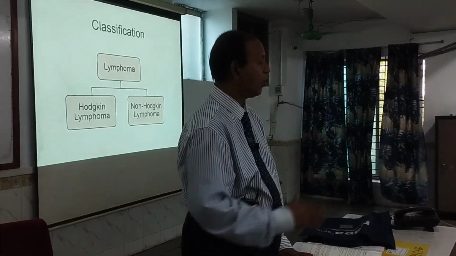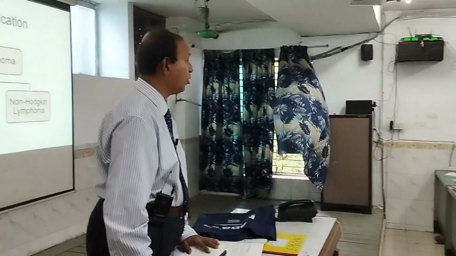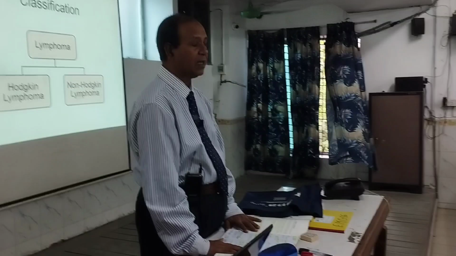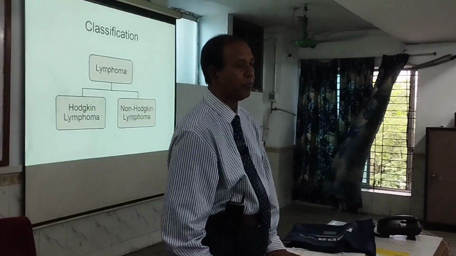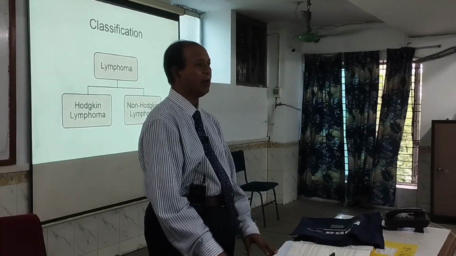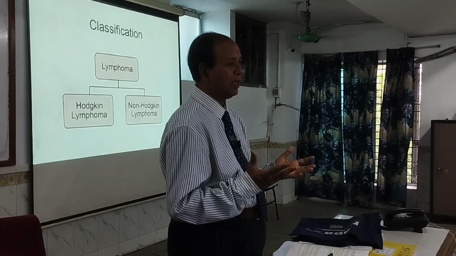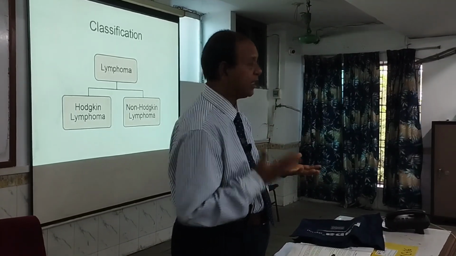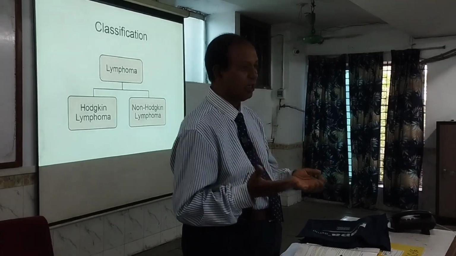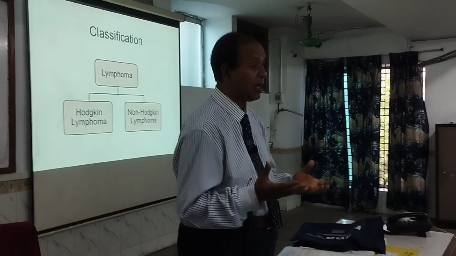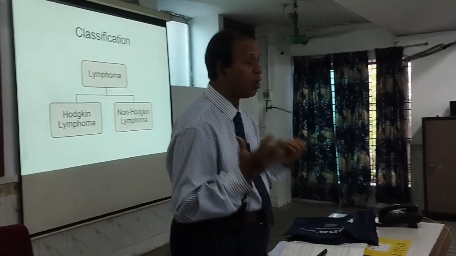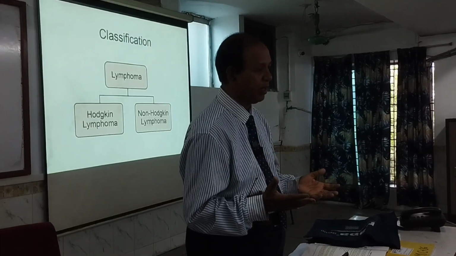Now, how does it spread? Hodgkin lymphoma spreads by contiguous spread. You look at your books. It is contiguous spread, but non-Hodgkin lymphoma is non-contiguous spread. Remember this one. Now, what about the mass? In Hodgkin lymphoma, mediastinal mass, that is in the chest, is more common, but in non-Hodgkin lymphoma, abdominal mass, abdominal lump, and abdominal obstruction are more common.